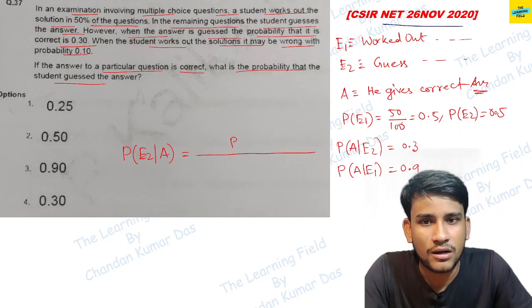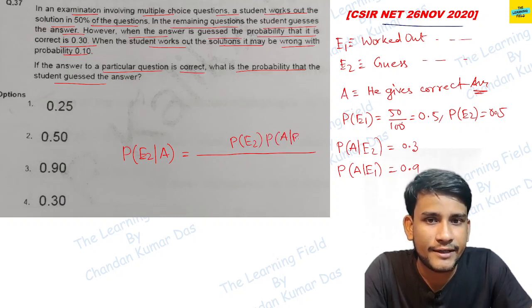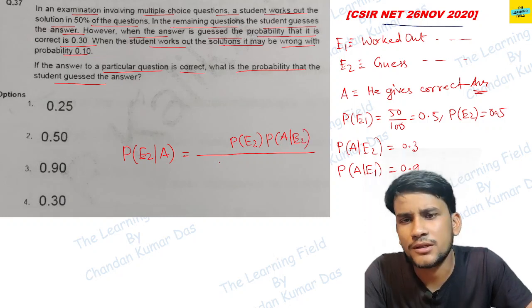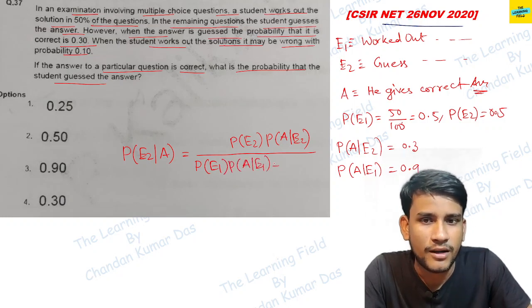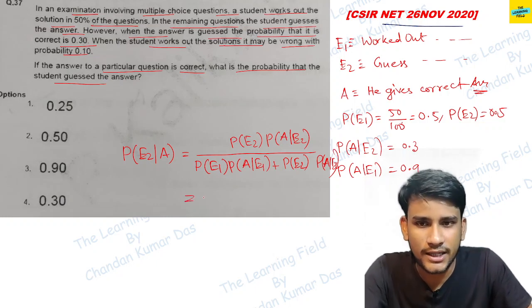Probability of E2, probability of A given E2, divided by the sum of the probabilities, that is probability of E1 into probability of A given E1 plus probability of E2 into probability of A given E2. Okay, so we just put the values and get the answer.